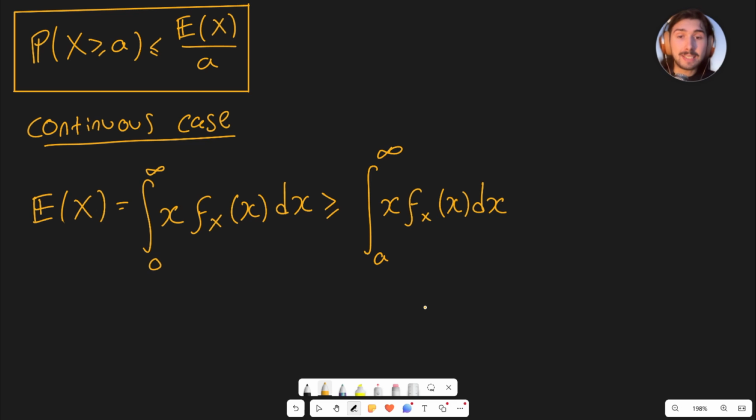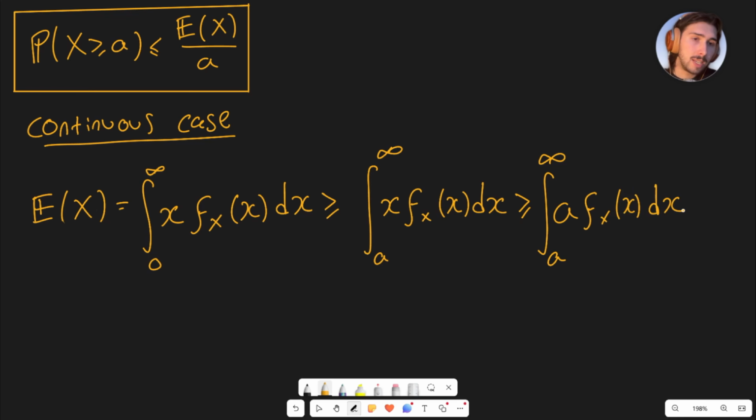The probability density function has to be 0 or positive, and a is bigger than 0. So we're integrating the same thing that's always positive over a smaller region. So it is smaller. Okay, then we can continue. We can say this is bigger than or equal to the integral from a to infinity of a times f sub x of x dx.